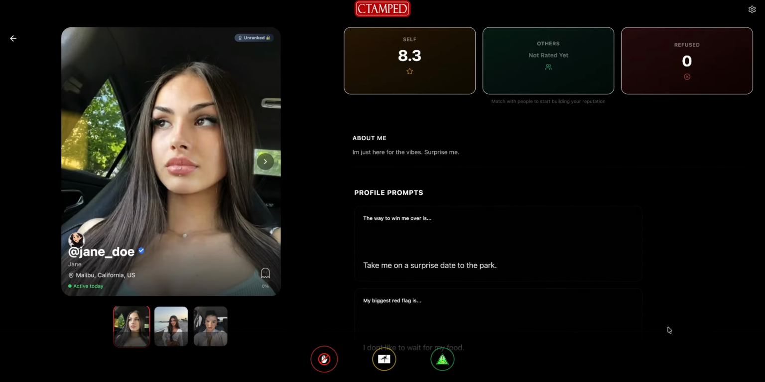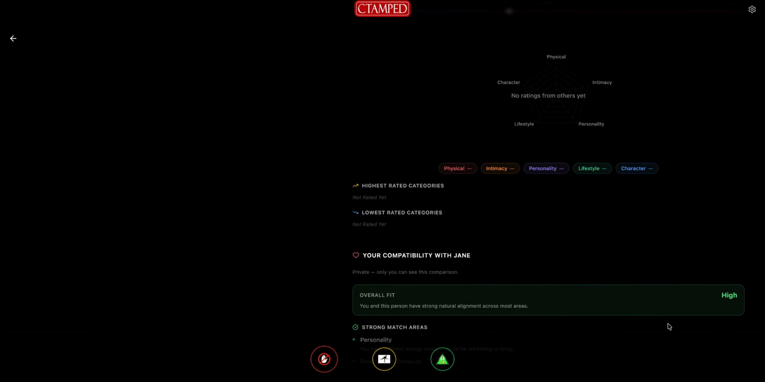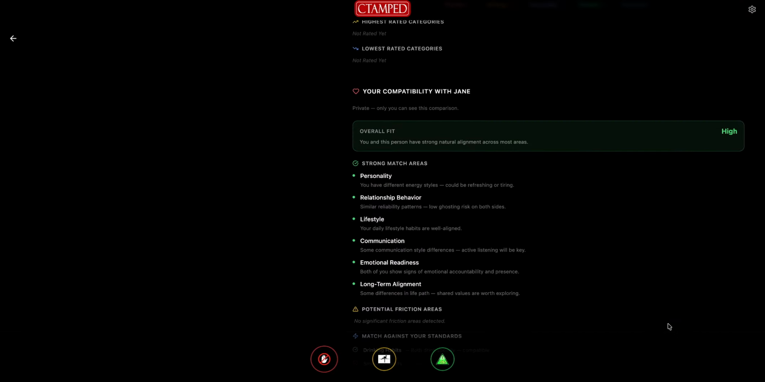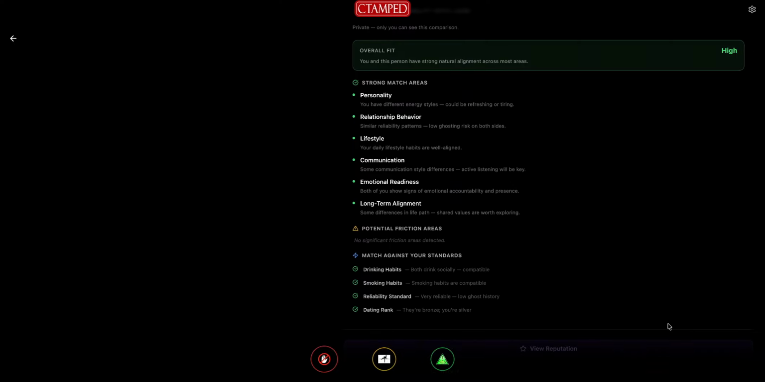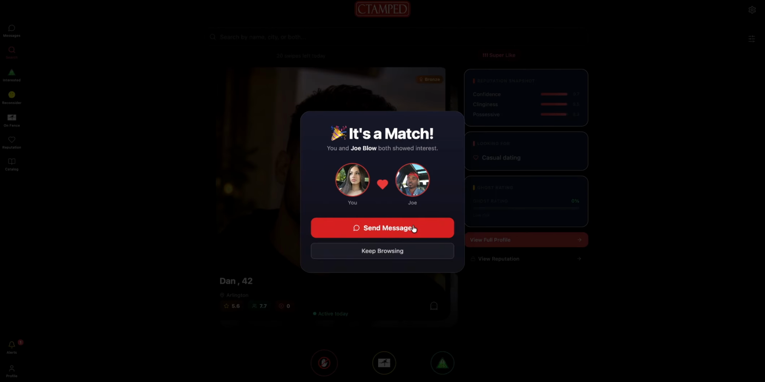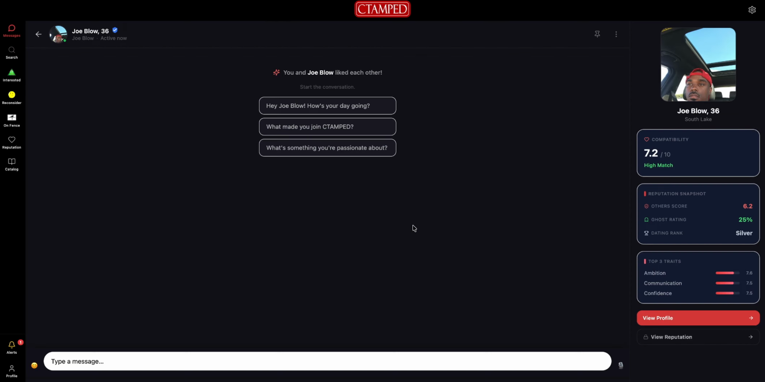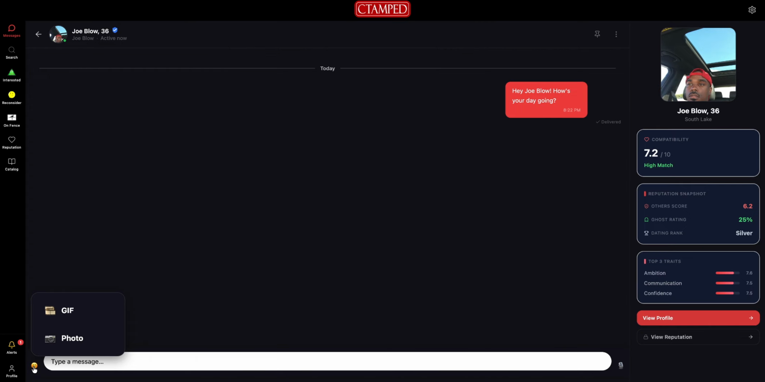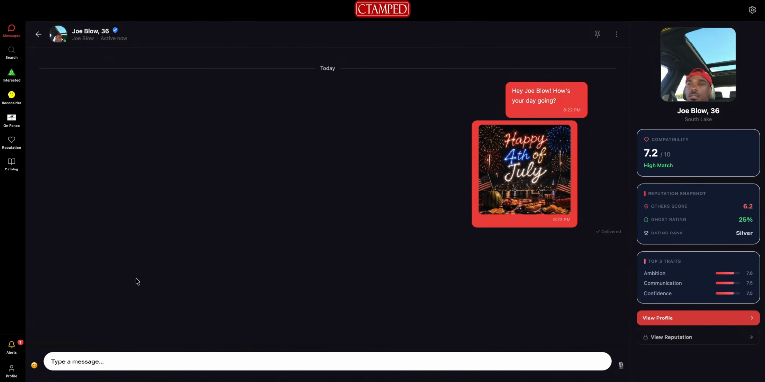Now back to Joe's side of things. He is looking at your profile and likes what he sees. You as a new user won't have a spider graph to check, or highest and lowest ratings yet, but the reputation intelligence does have information at the bottom that can help for certain. Once again, look at the strong match areas. And when Joe Blow says yes back to Jane, yay! You got a match. Now you can decide to keep browsing or send a message. Let's send a message. From there, you can begin getting to know each other through meaningful conversation.